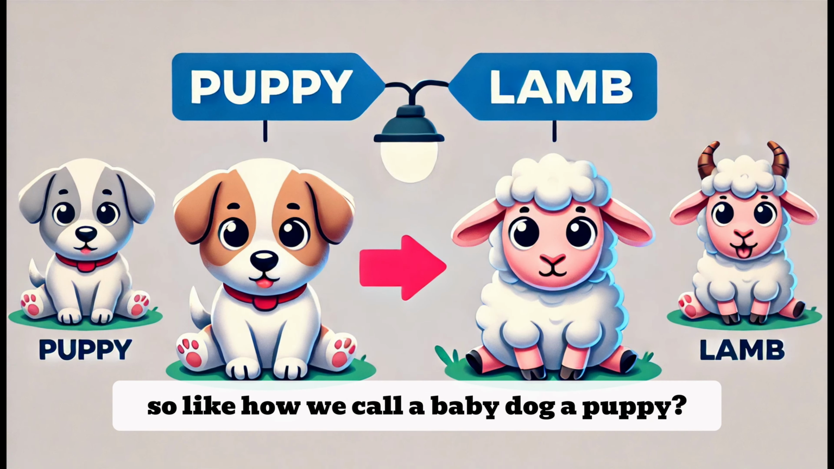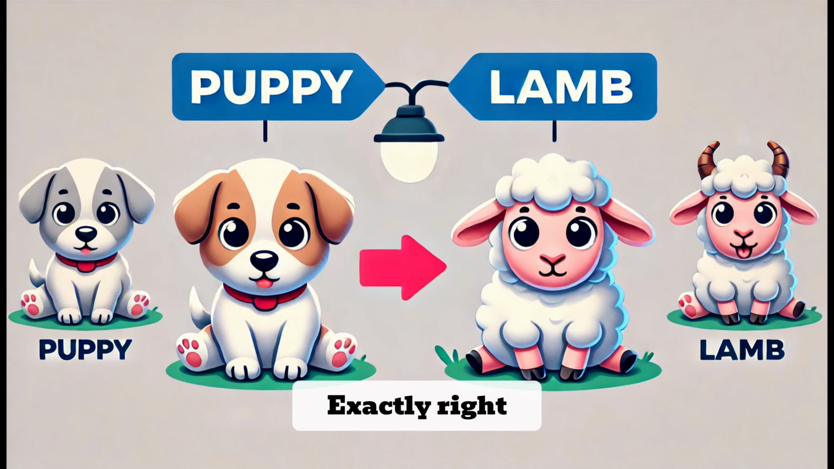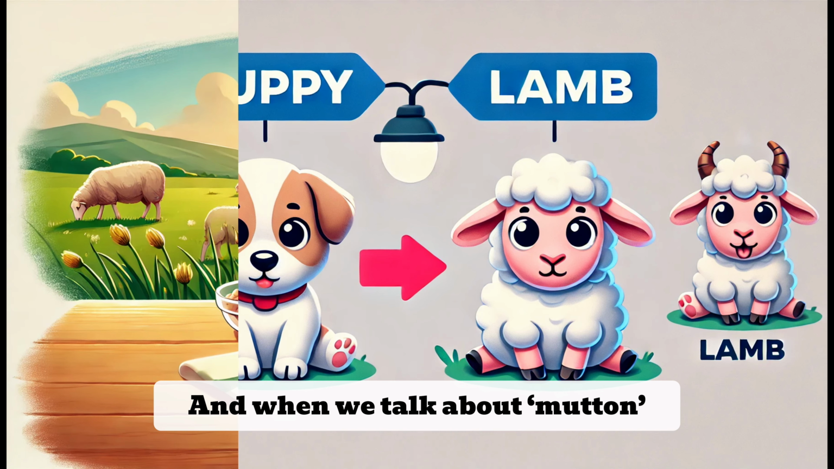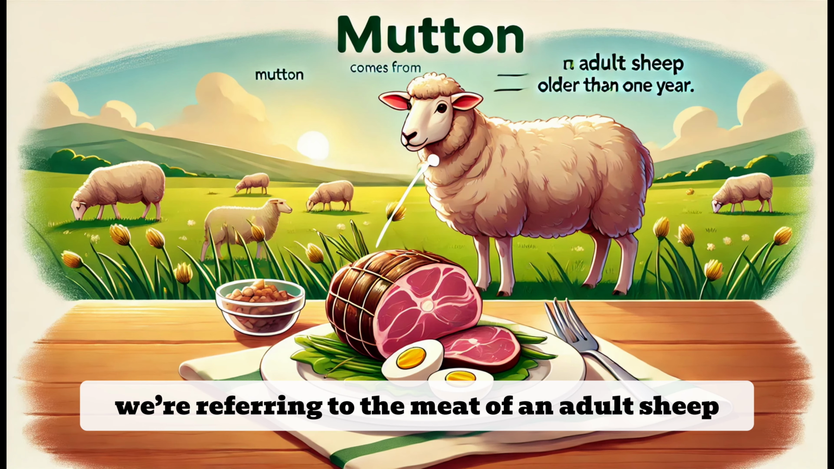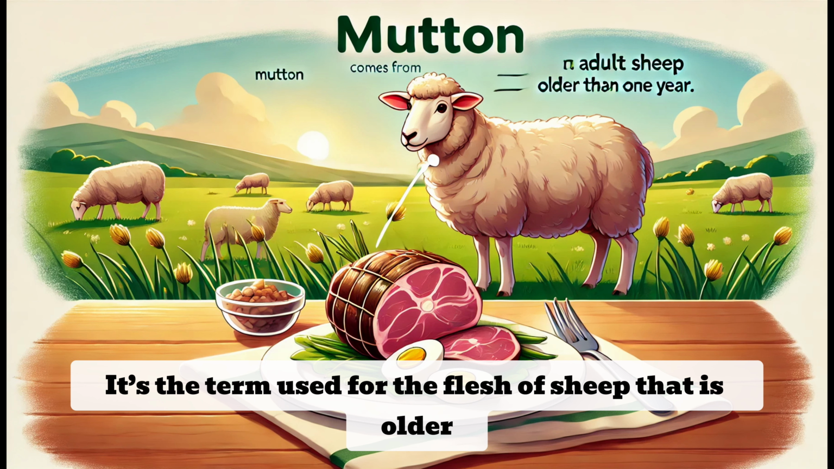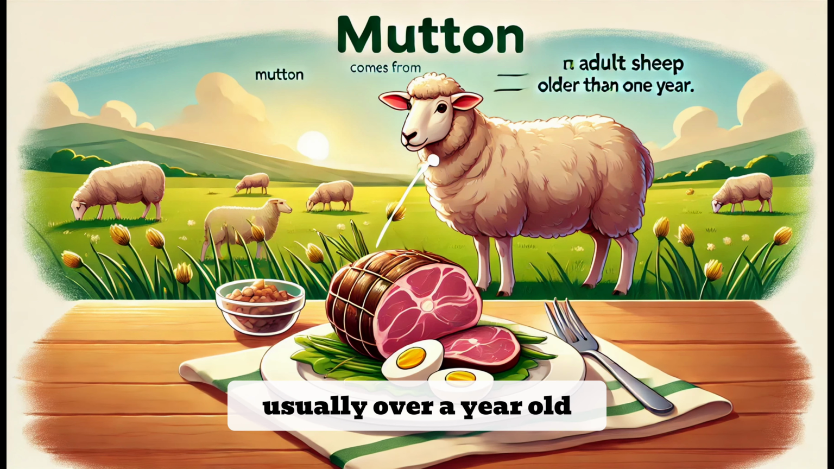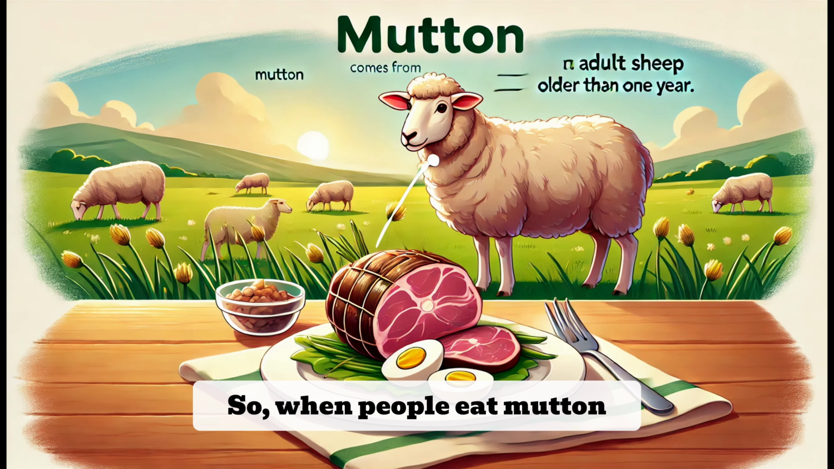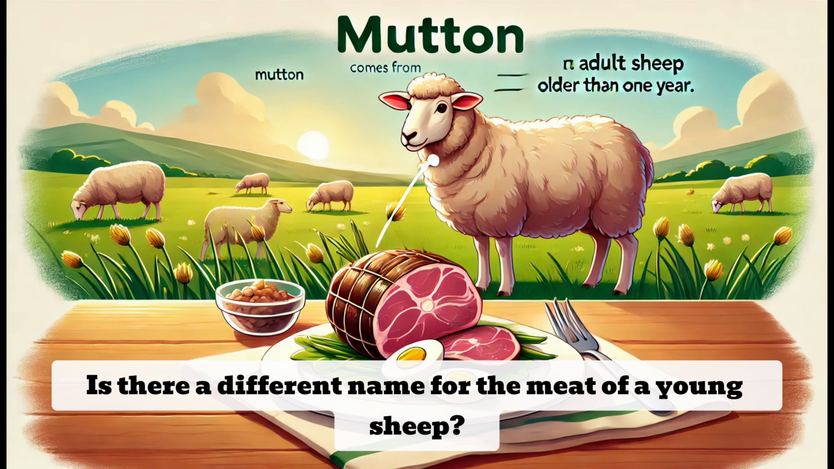Oh, so like how we call a baby dog a puppy? Exactly right. And when we talk about mutton, we're referring to the meat of an adult sheep. It's the term used for the flesh of sheep that is older, usually over a year old. So, when people eat mutton, they're eating older sheep. Is there a different name for the meat of a young sheep?